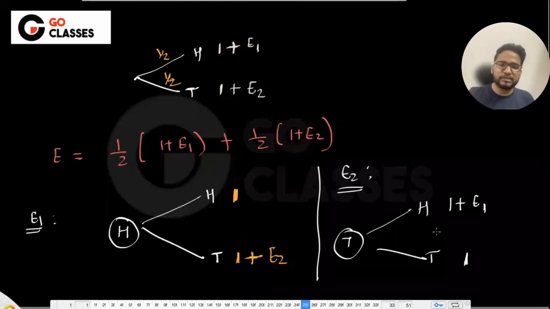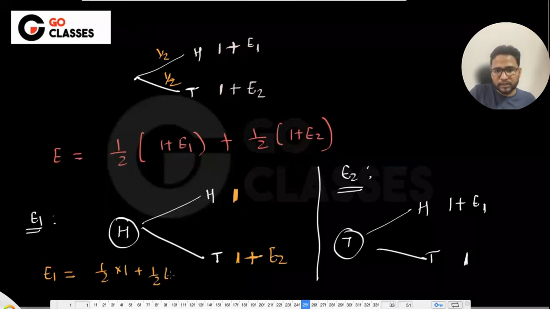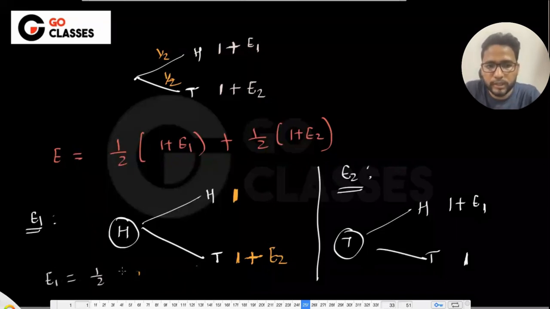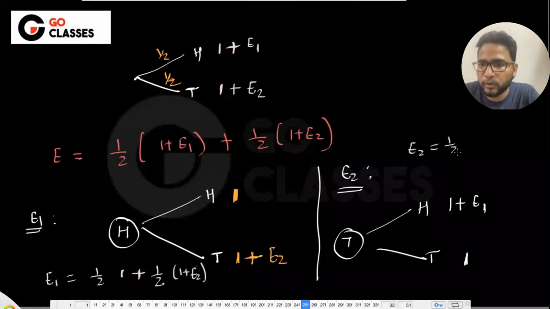So there are 3 diagrams, but let me just sum this up. So for E1, you will be getting this equation. Can you write the equation for E1? E1 will be 1 by 2 into 1 plus 1 by 2 into 1 plus E2. Is this understood? See, this E1 will be 1 by 2 into this 1, because the probability is 1 by 2, and then 1 by 2 into 1 plus E2. Then can you write the equation for E2? This is almost the same, 1 by 2 into 1 plus 1 by 2 into 1 plus E1.